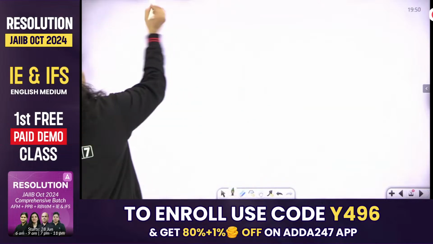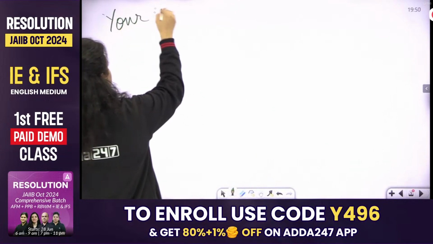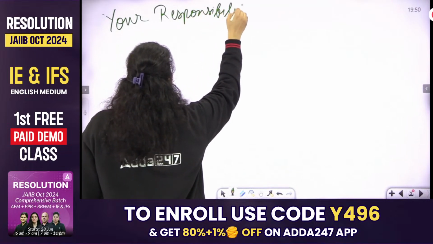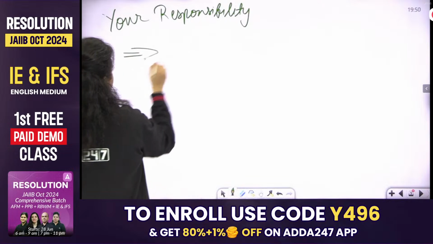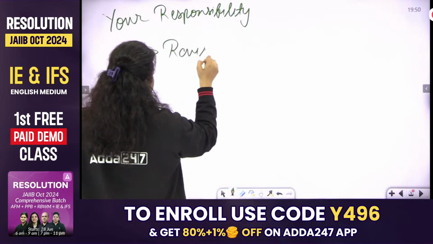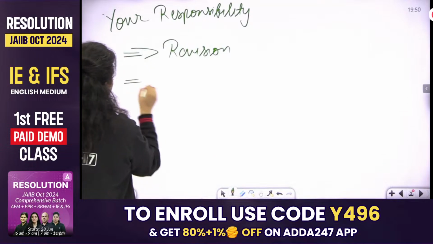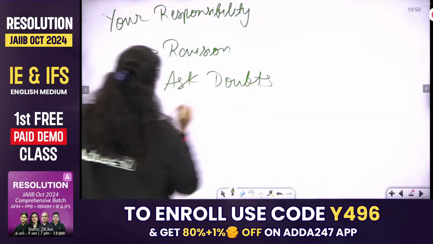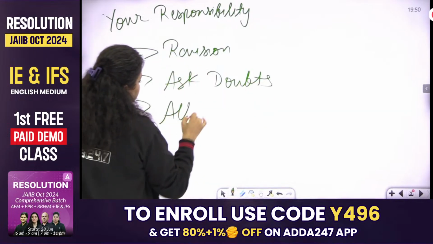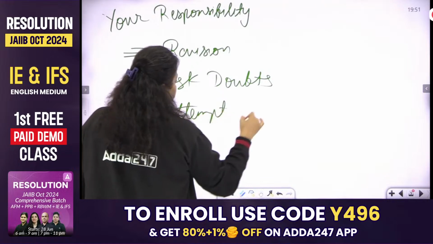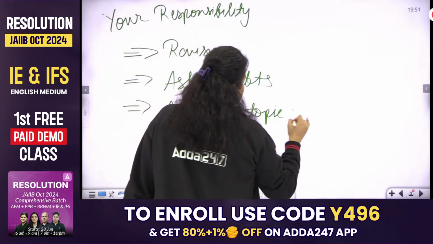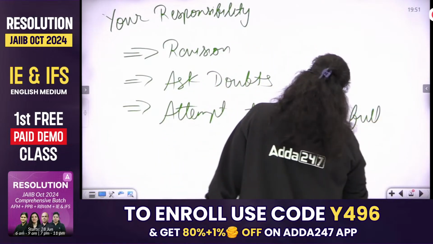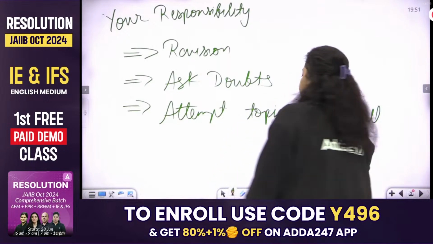Now, your responsibility is revision. Asking doubts if you have any. Third, attempt topic-wise, or I can say unit-wise, and full mock tests.